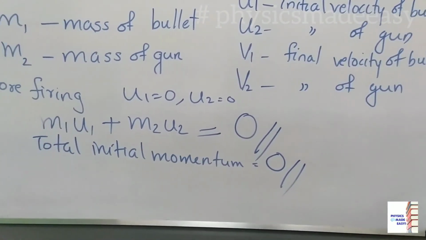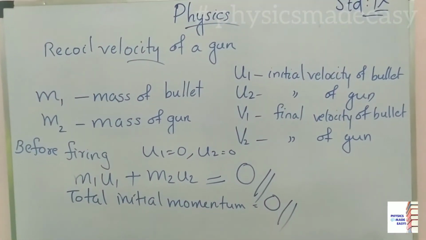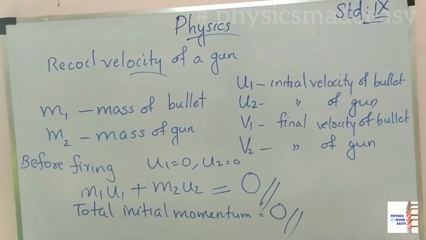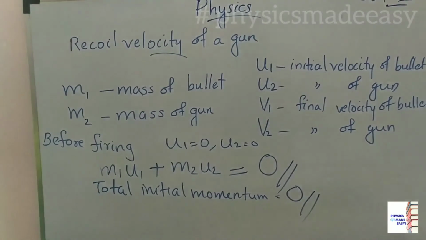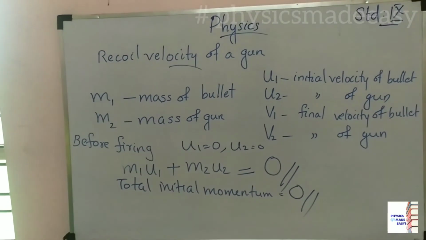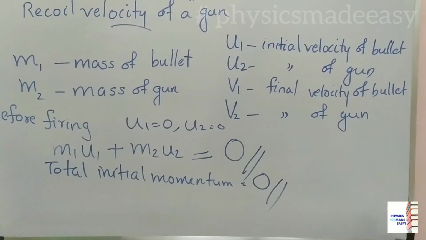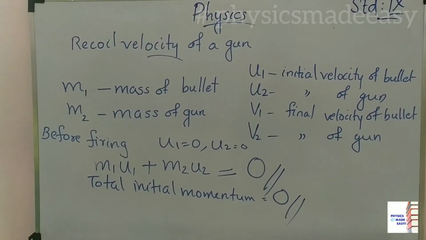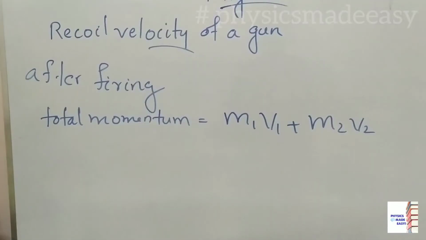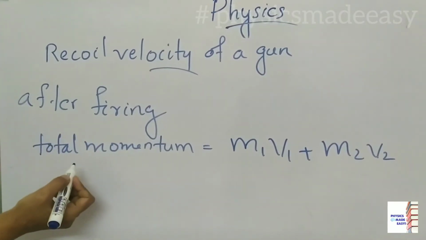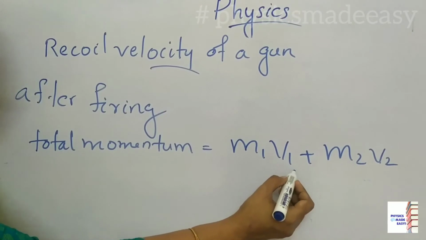Then after firing what will happen? You know children, according to Newton's third law of motion, we can say bullet is fired from the gun. That time bullet will apply a force on the gun, reaction will be there, so the gun will move a little distance back. That only we called as recoiling of a gun. That time gun is moving, that velocity we can take as recoil velocity. Now after firing, the total momentum, final momentum will be m1 v1 plus m2 v2.